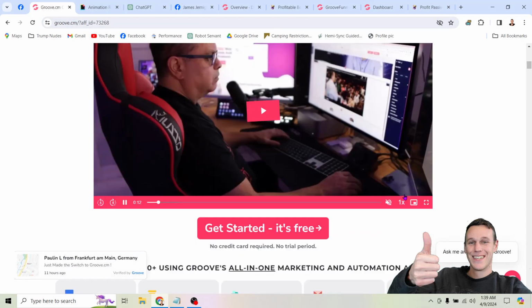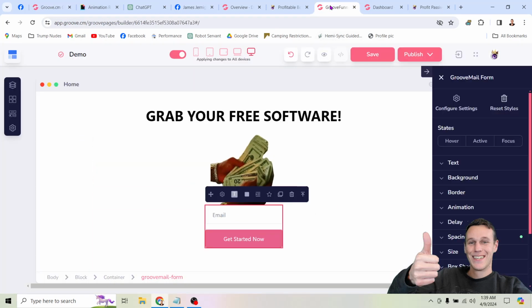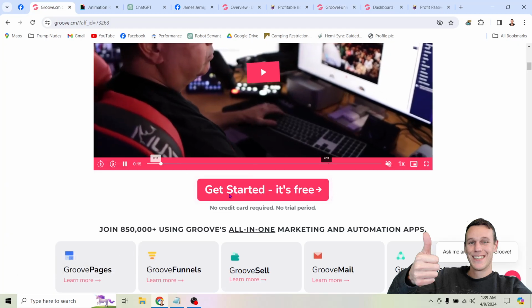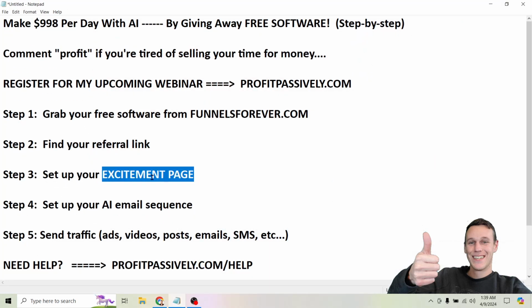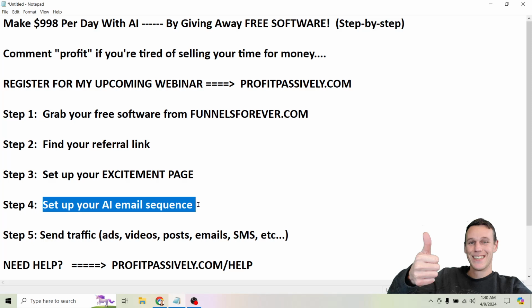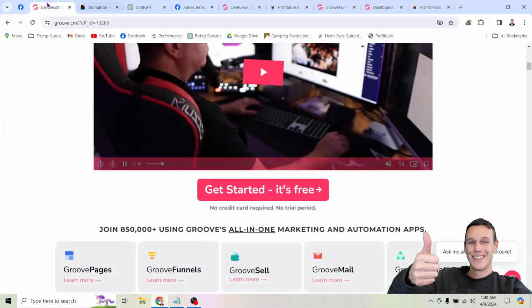This exact page is where they're going to end up so that they can get something for free. Now, why don't we send them to this page directly? Well, that is where the next step comes in and where AI comes in. We're going to be setting up an AI email sequence so that if somebody comes and they look at this